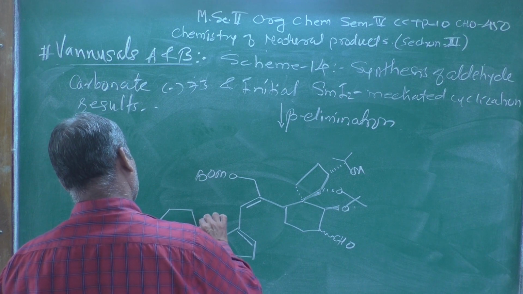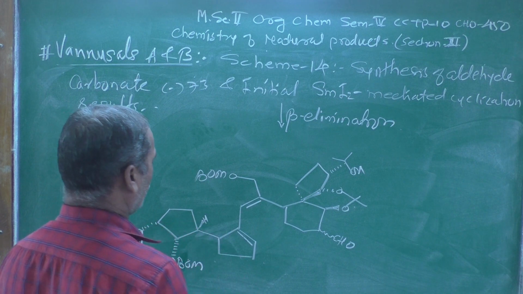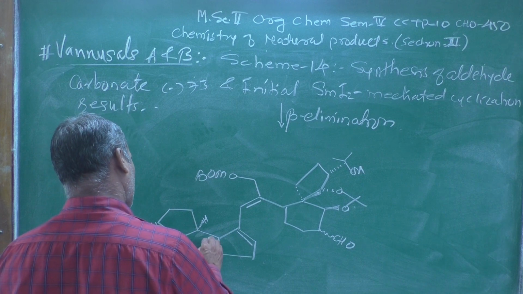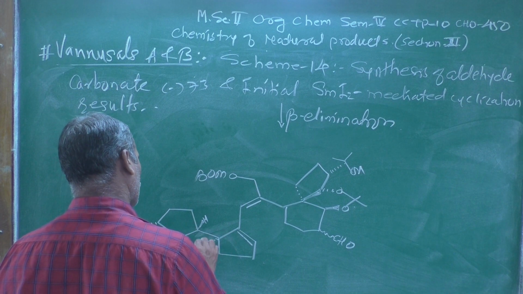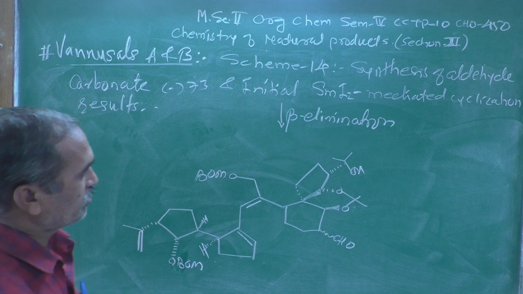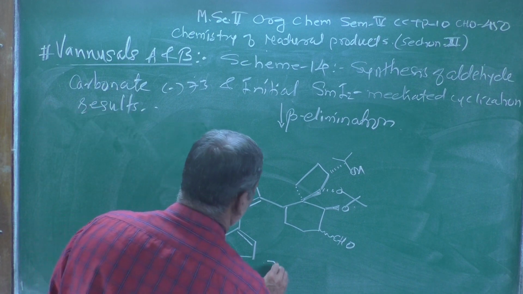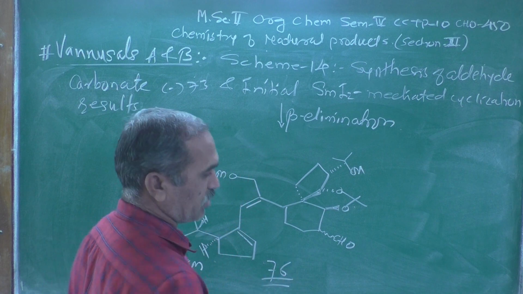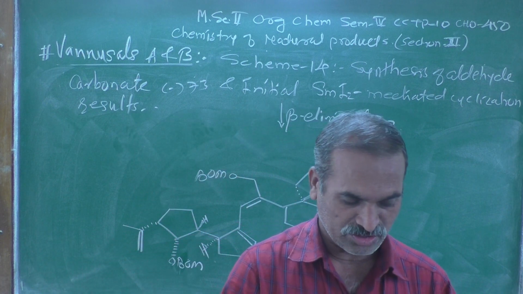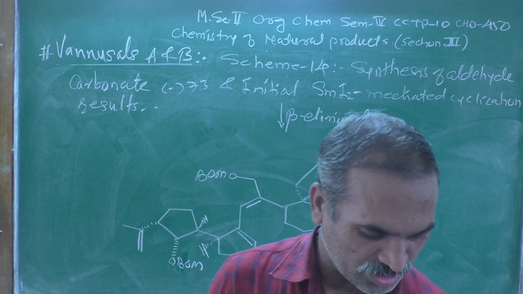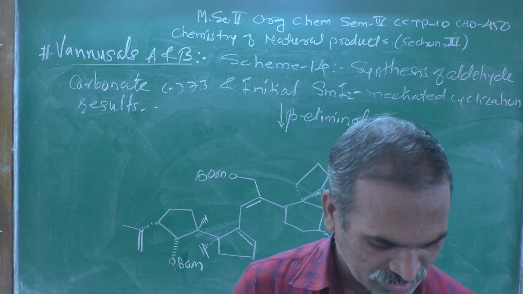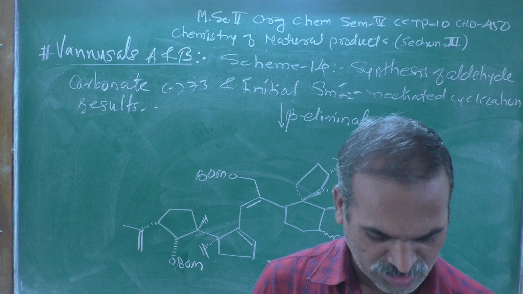As we know, this hydrogen atom should be above the plane, and this hydrogen atom is shown below the plane. This is the structure, numbered 76. That is the structure we have seen here.